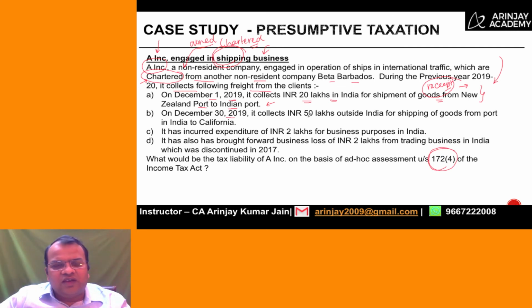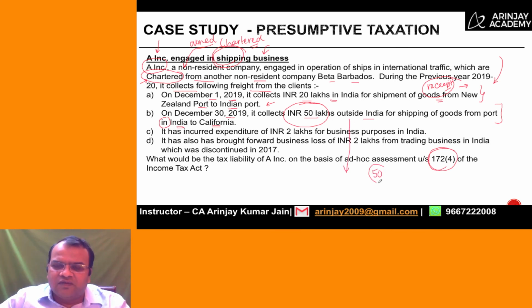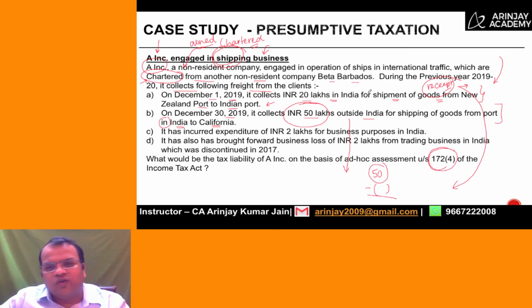On December 30, 2019, it collects rupees 50 lakh outside India for shipping of goods from a port in India to California. So this is a simple case. Goods are shipped from a port in India and the destination is outside India. It doesn't matter where the money has been collected because the movement of goods is from India. Therefore, this will be considered for the purpose of taxation in India. However, what you have received for shipment of goods outside India is not liable to tax in India. It doesn't matter whether the amount was received in India or not. Therefore, the taxable income in this case will be 50 lakh.